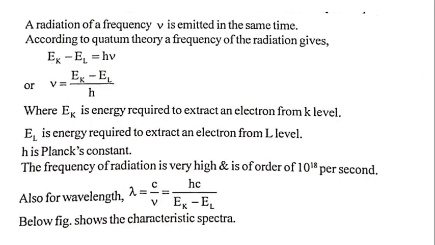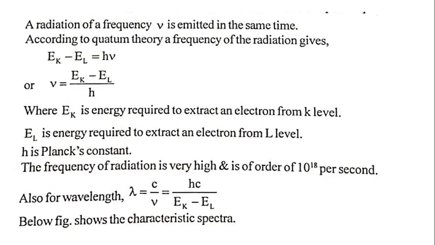A radiation of a frequency nu is emitted at the same time according to quantum theory. The frequency of the radiation gives Ek minus El equal to h nu, or nu equal to Ek minus El upon h, where Ek is the energy required to extract an electron from the K level and El is the energy required to extract an electron from the L level, where h is the Planck constant.